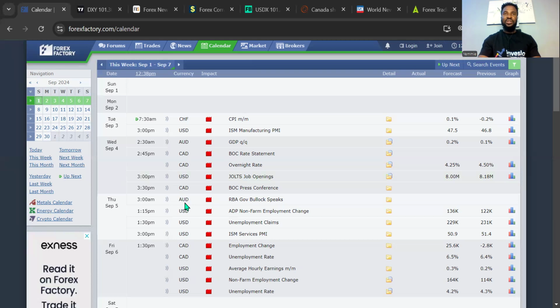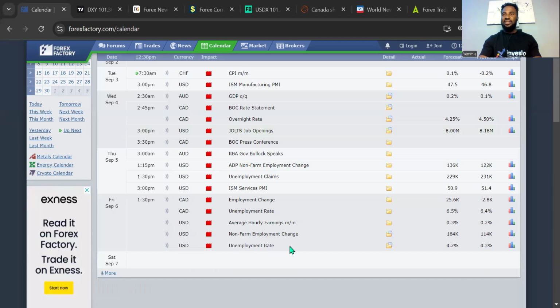On Thursday, we have the Australian dollar and US dollar coming out from the Reserve Bank of Australia Governor Bullock when he is going to speak, 3 a.m. Nigerian time till 1:30 p.m., and 3 a.m. Nigerian time for the US dollar outlook on ISM services PMI. And this is an exciting opportunity in the market for this week. We have to ensure that we understand what we want to do with that market. Unemployment claims are coming up as well.